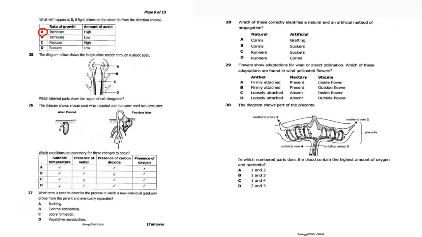So at the apex there is a growth center. You find cell division there. In case the question comes a different way. So cell division, then from cell division you find cell elongation, vacuolation, and at the bottom you find specialization or differentiation. Okay, so the answer therefore is A.